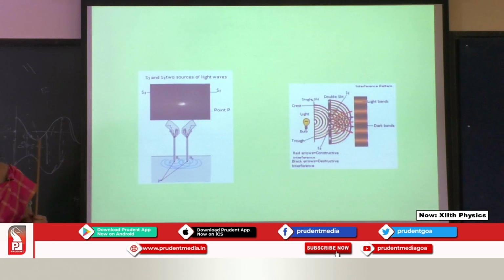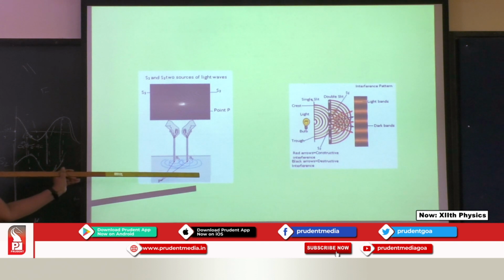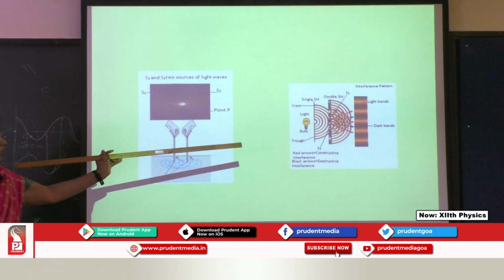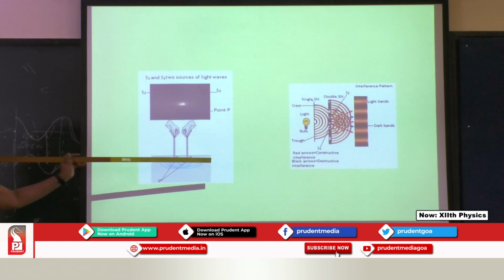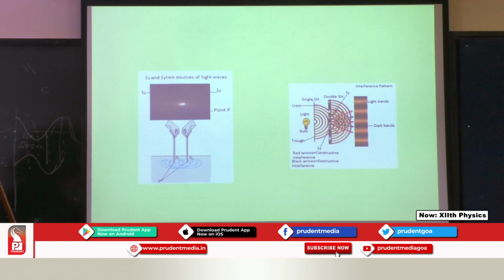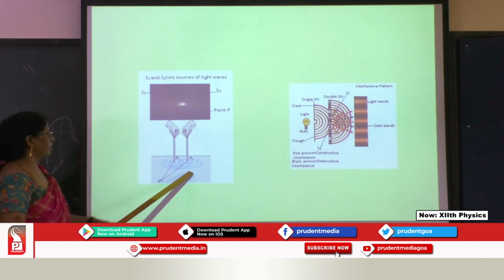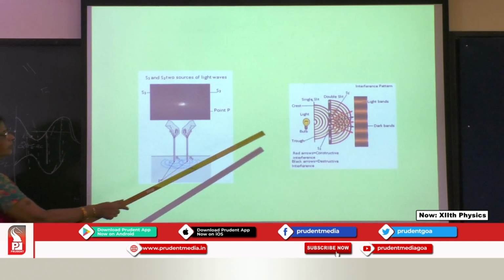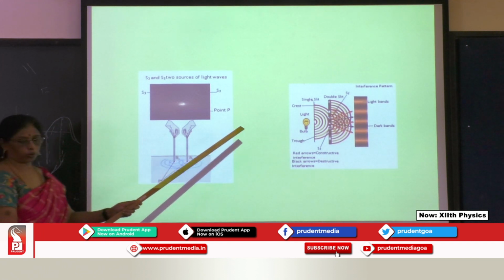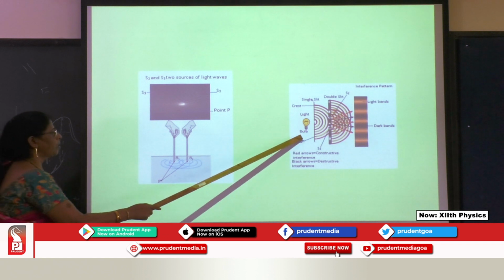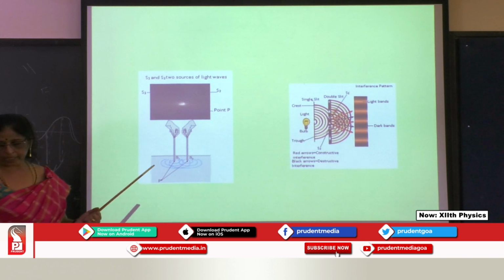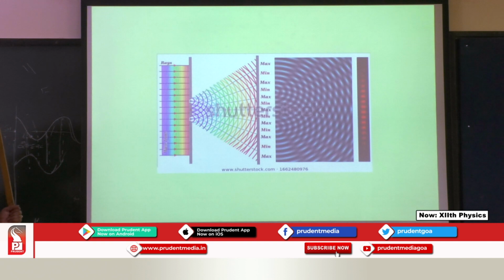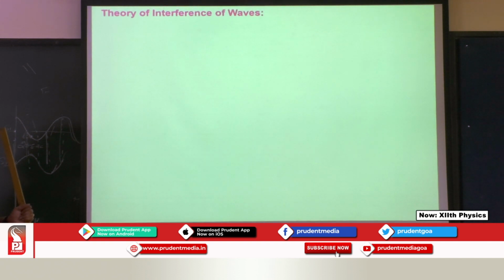Now this is an example which we have here: S1 and S2, two sources of light waves, where we can see them circling. That is one way. Another way to produce two waves is a double slit. Here, with two sources making circles, they will interfere. Here we have taken only one source, and then a double slit. I will explain this in detail when you go for the experiment. These are all examples of interference.